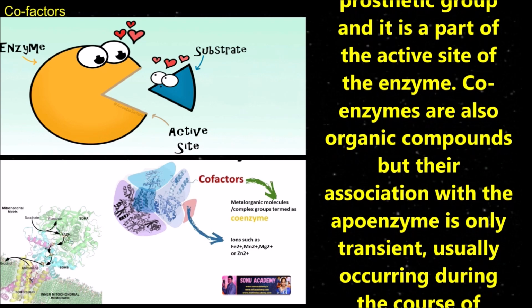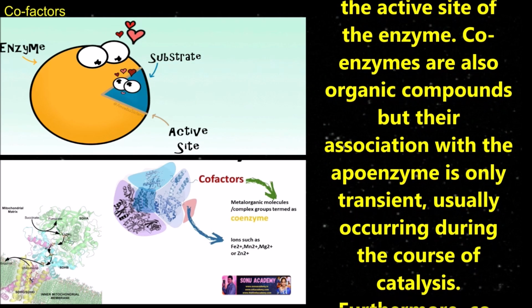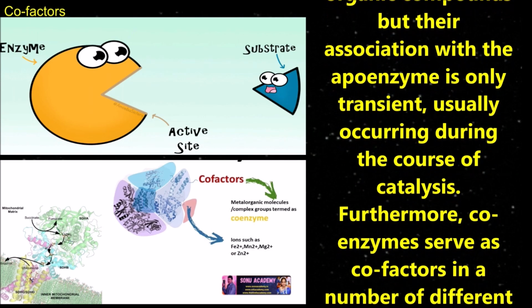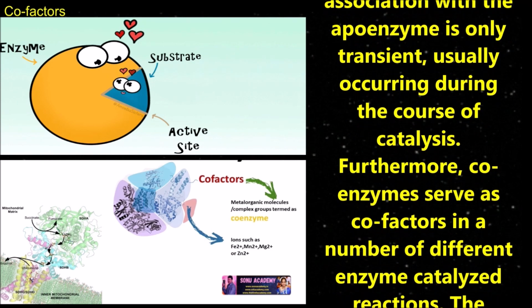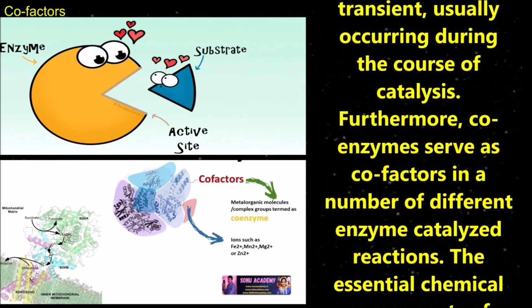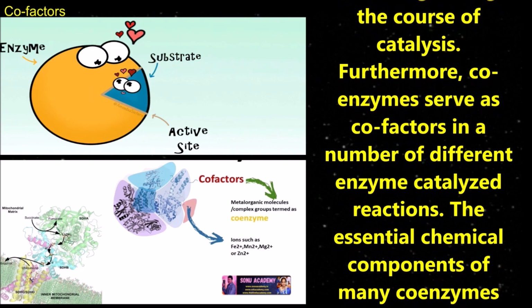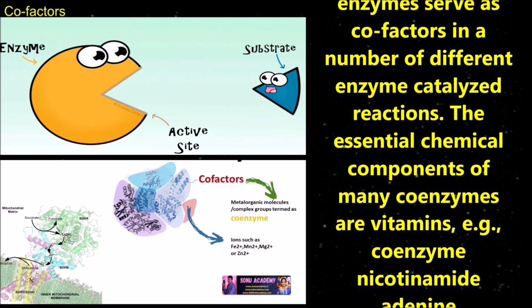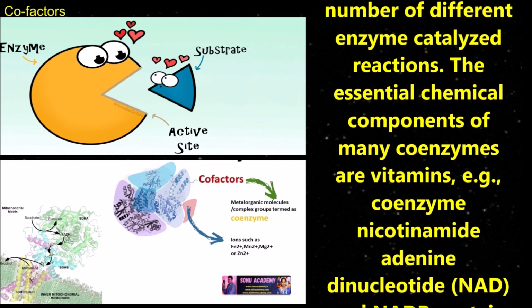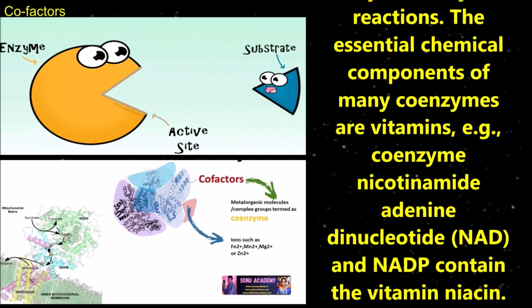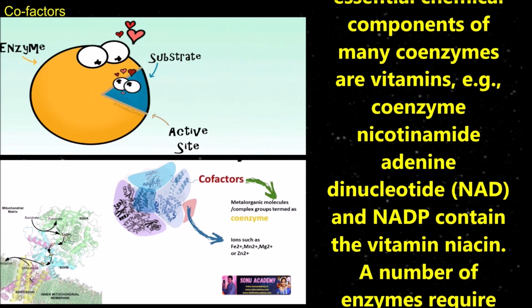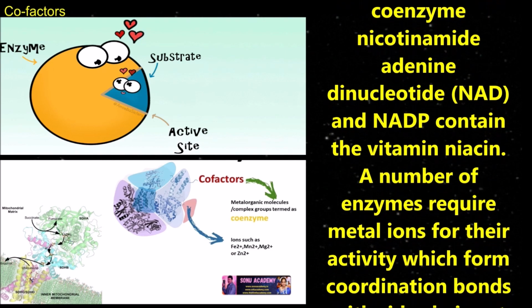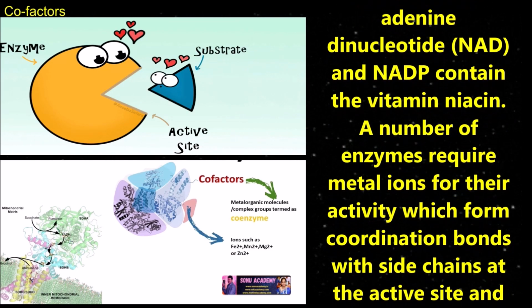Coenzymes are also organic compounds, but their association with the apoenzyme is only transient, usually occurring during the course of catalysis. Furthermore, coenzymes serve as cofactors in a number of different enzyme-catalyzed reactions. The essential chemical components of many coenzymes are vitamins. For example, the coenzymes nicotinamide adenine dinucleotide, NAD and NADP, contain the vitamin nicotinic acid.